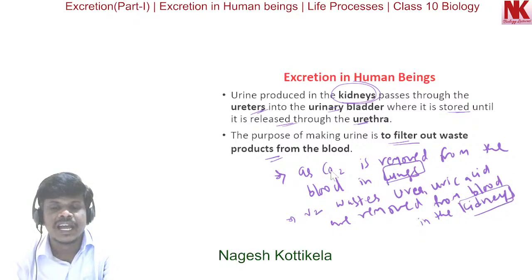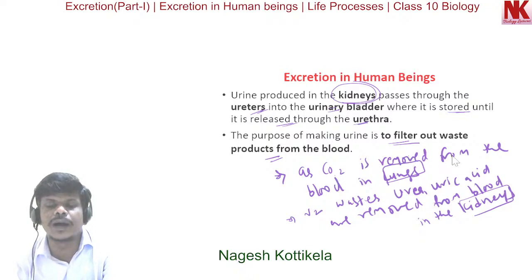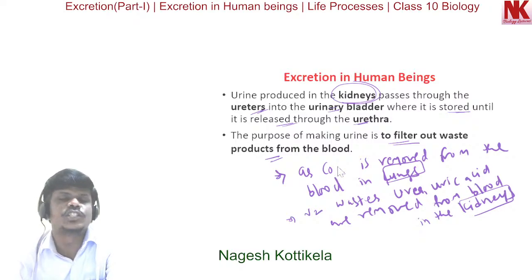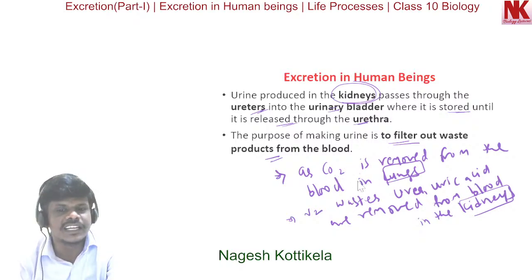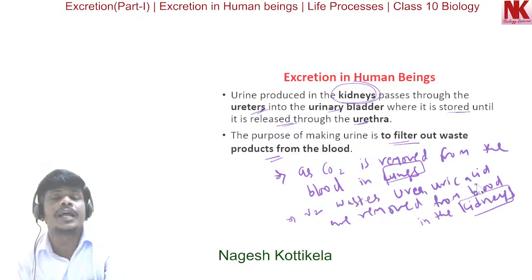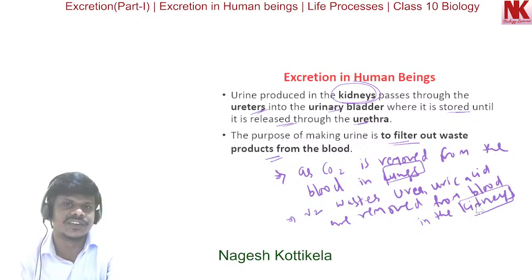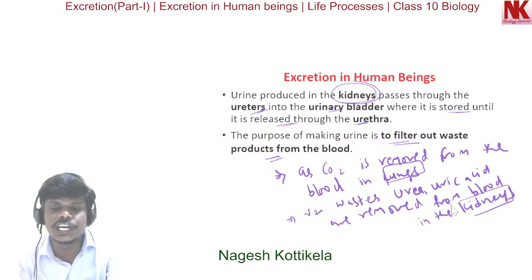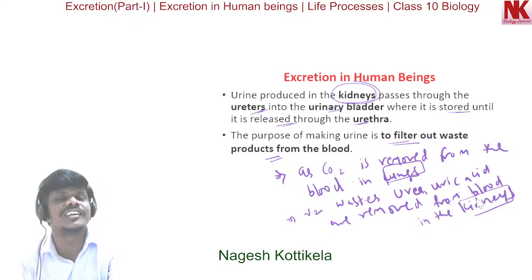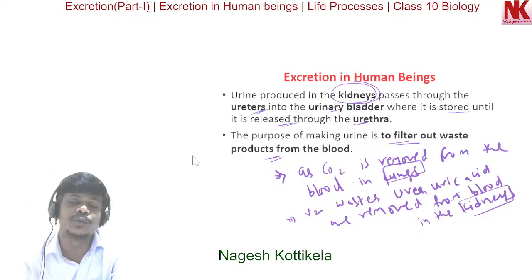Here CO2 is removed from the blood in the lungs. CO2 is the waste product here. Similarly, nitrogenous wastes like urea and uric acid are removed from blood in the kidneys. So this is a comparison between the functioning of lungs and the functioning of kidneys, with respect to their waste products.